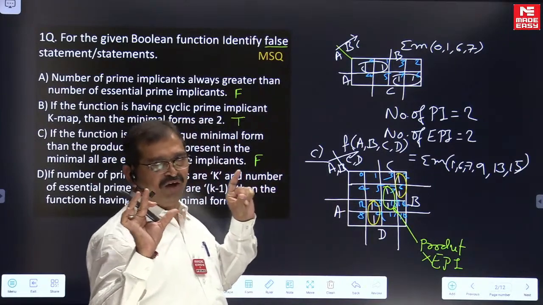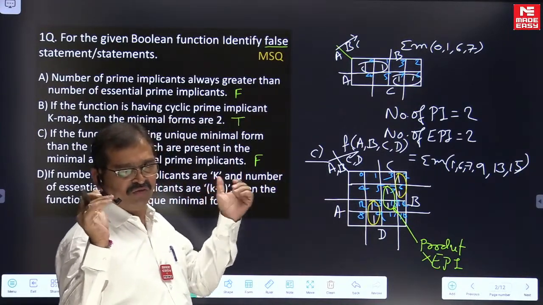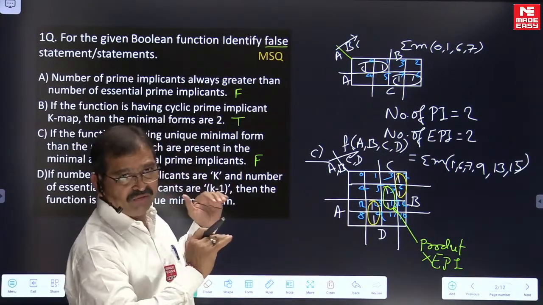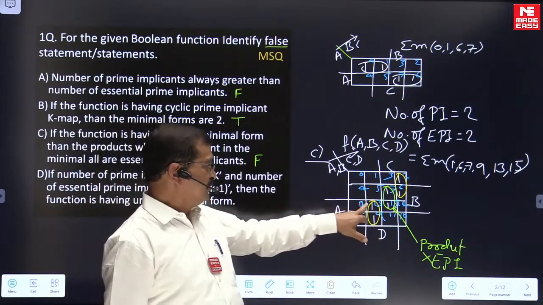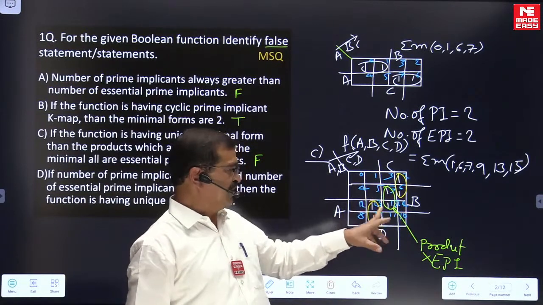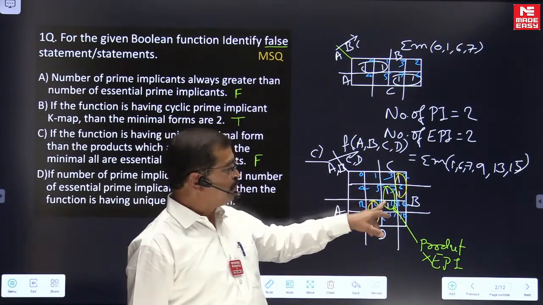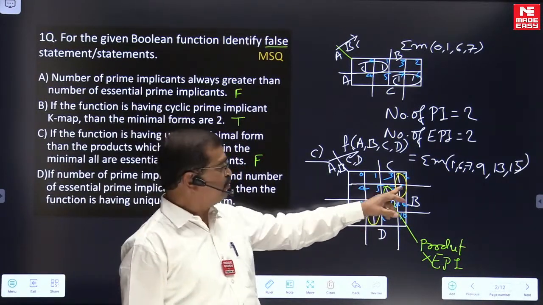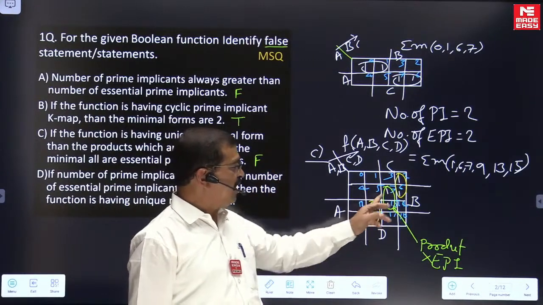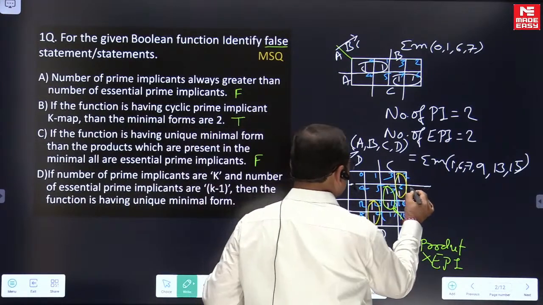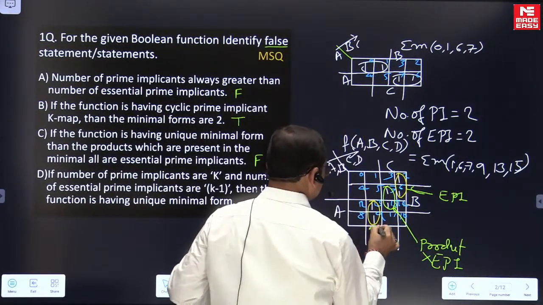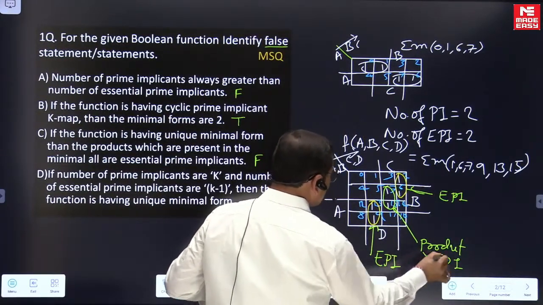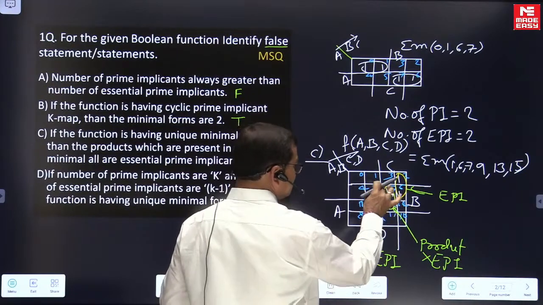I'm not going into detail on the product forms because it is an objective type question, so we have to minimize, and within the available time of around 1.5 hours, I want to cover the best possible questions, so I'm not going into those details. Anyway, whenever you write the minimal form, these two subgroup products are present. They are essential prime implicants. The products corresponding to these are EPIs. This is also an EPI, but this is not an EPI, yet in the minimal expression this is present.